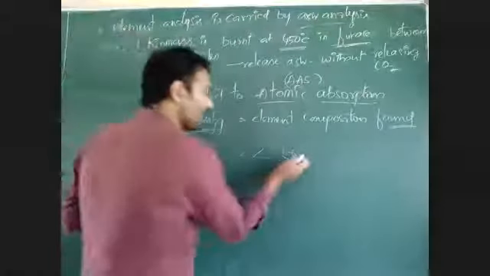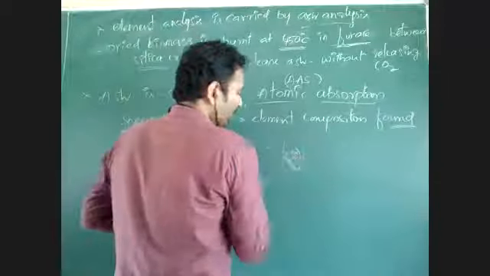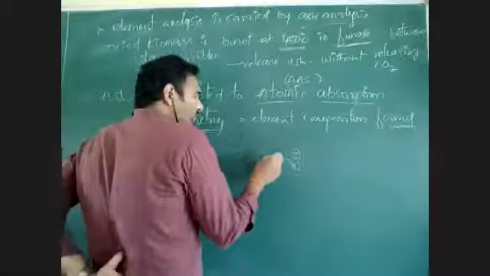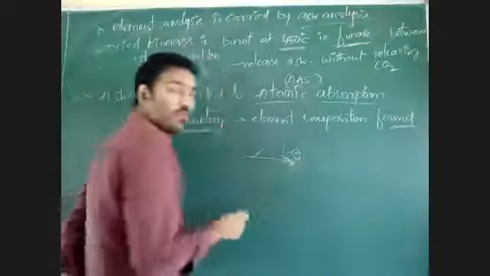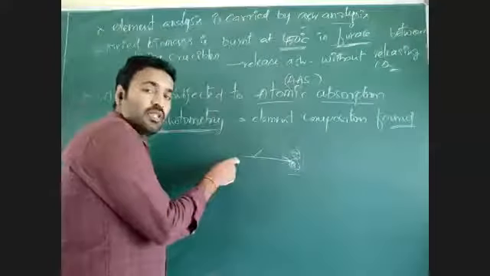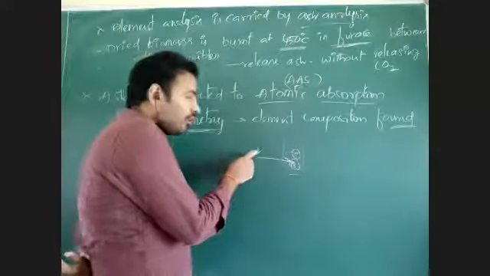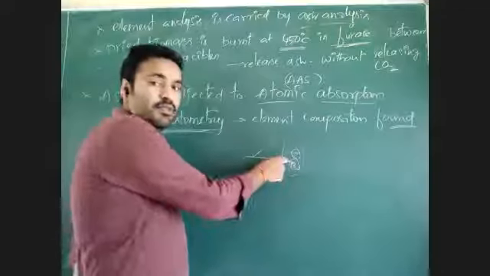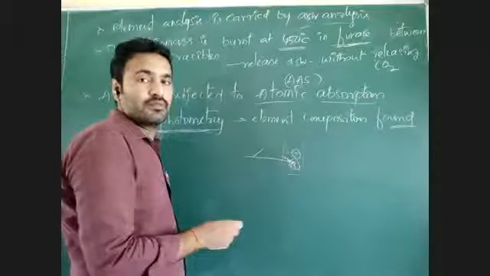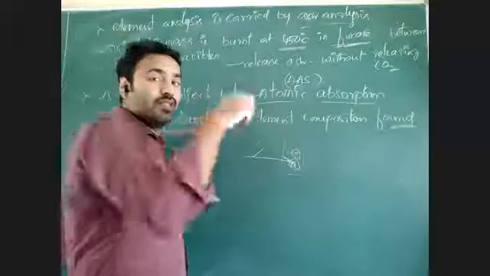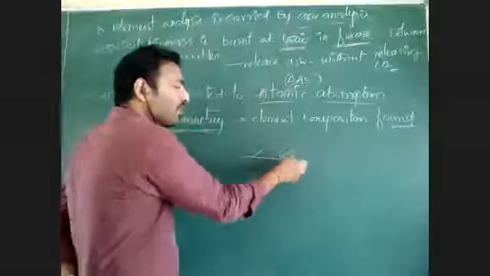Suppose we need to identify nitrogen, so we pass the wavelength of nitrogen. When that wavelength is passed, the nitrogen will absorb some light from it. That absorption of light depends on the concentration of the nitrogen.